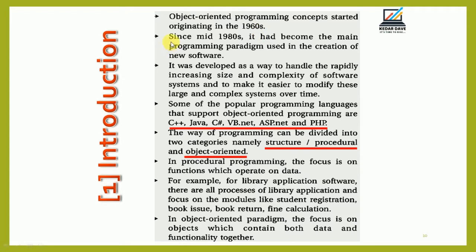After that, since the mid 1980s, it has been the main programming paradigm used in the creation of different types of new software. It was developed as a way to handle the rapidly increasing size and complexity of software systems, and to make it easier to modify these large and complex systems over time.